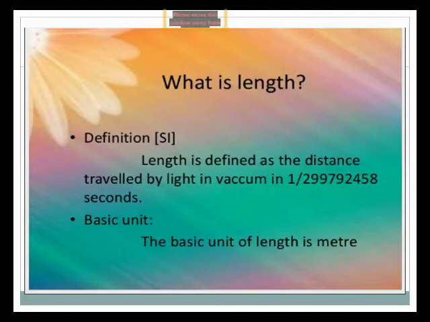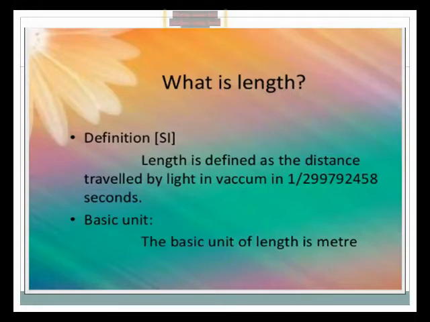And how much length? 1 upon 299,792,458 of a second. This is the time which is used in the SI unit in the definition of length. What is the basic unit? The basic unit of length is the meter.